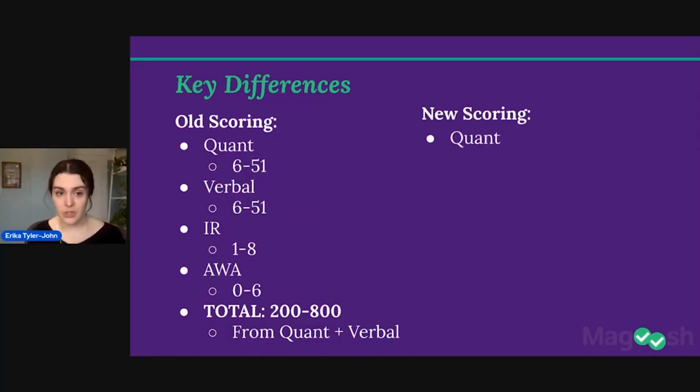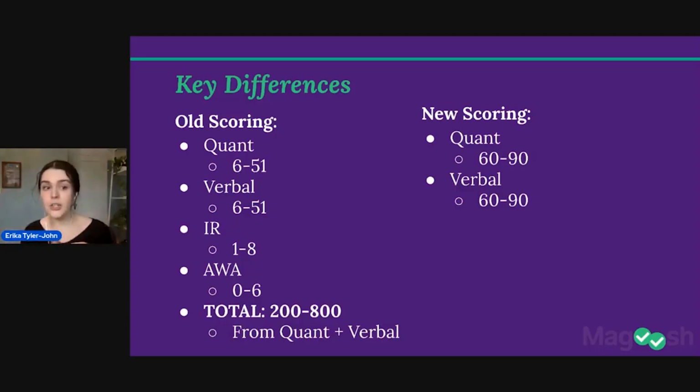New scoring. Quant is going to be scored from 60 to 90. Again, this has not been officially announced for sure. It's just from those screen grabs from the official guide. So it could change, but I doubt it. Verbal is also scored from 60 to 90. So same scale, just like currently, but we don't know how those scales compare. The percentiles could be very different across those two sections. So an 80 might be super high on verbal, but maybe only the 75th percentile on quant. We don't know that yet.